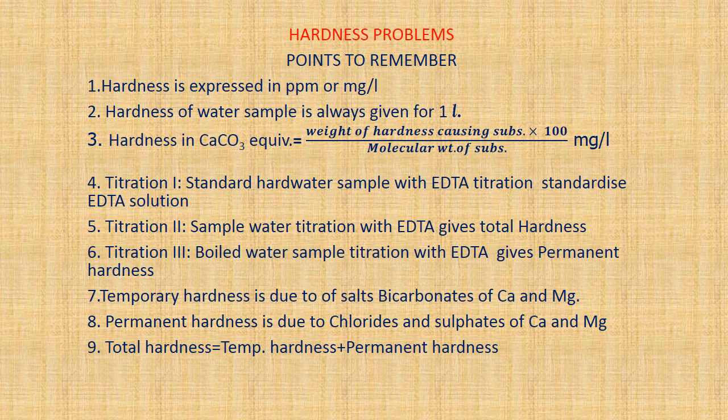Titration 1 in EDTA titration is the standardization of EDTA, and titration 2 is the sample water with EDTA, which gives the total hardness. Titration 3 is the boiled water sample with EDTA, which gives the permanent hardness. Temporary hardness is due to the bicarbonates of calcium and magnesium, and permanent hardness is due to the chlorides and sulfates of calcium and magnesium. Total hardness is temporary hardness plus permanent hardness. With all these points, let us solve the problems.